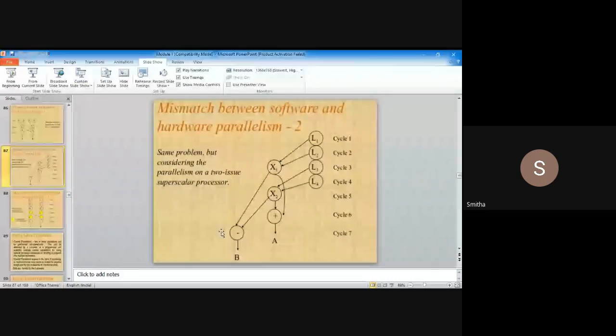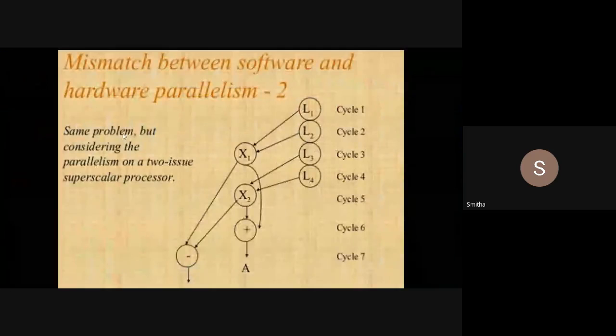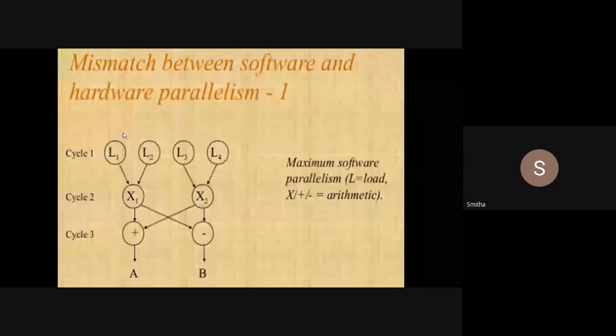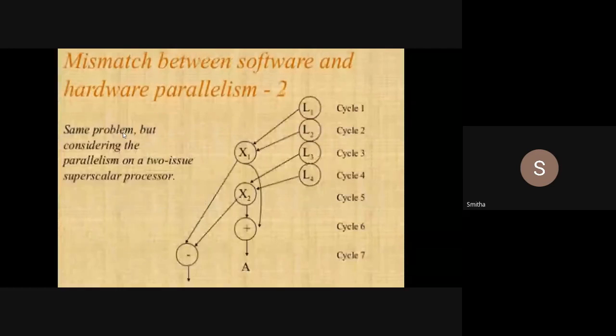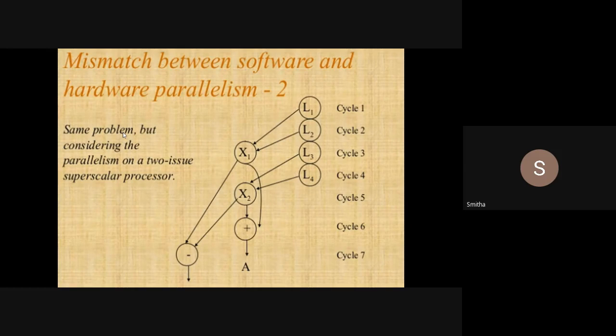There is a mismatch because according to software parallelism, I got 2.7, meaning I can execute more than 2 instructions in one clock cycle. That is the average, and 2.7 I can take as 3 also. According to hardware parallelism, as I have a two-issue processor, only one processor with the capability of issuing 2 instructions per machine cycle, the number of instructions per machine cycle will be 1.14. So how to overcome that mismatch? We will see using this example.